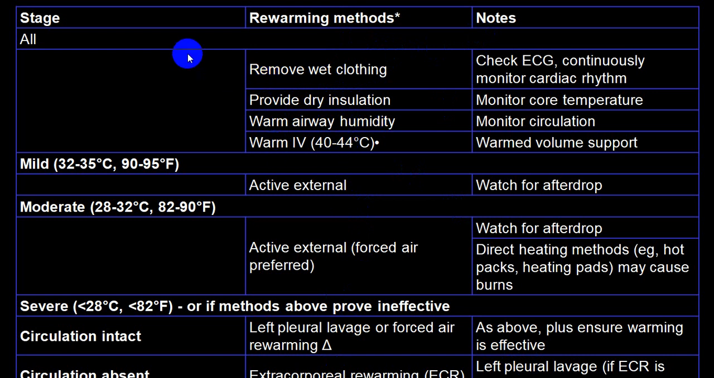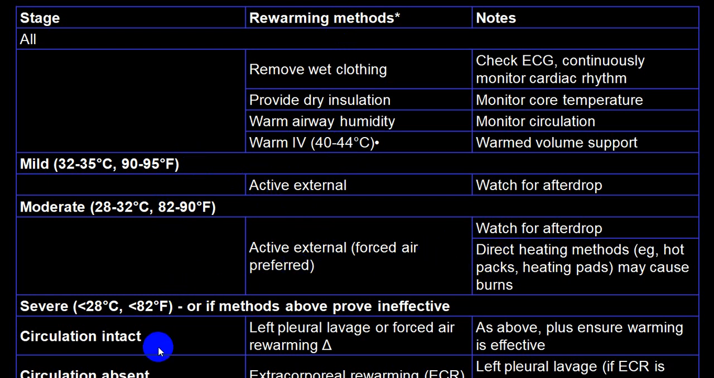This is for almost all. If it is a mild one, active external rewarming is very good. As far as moderate is concerned, active external rewarming, plus during that particular you should keep a watch on heating methods so that you don't create burns.